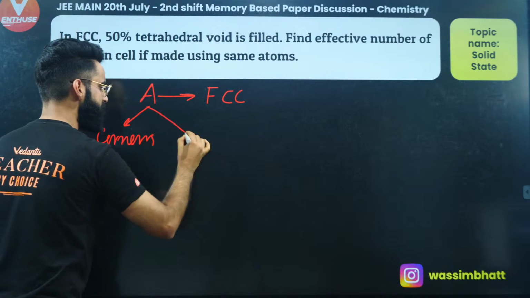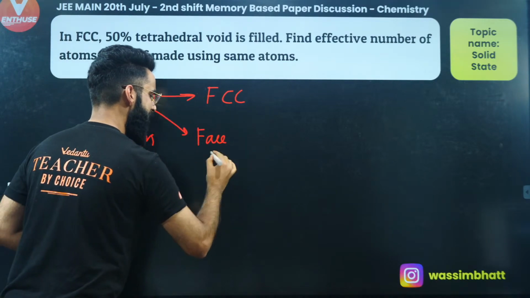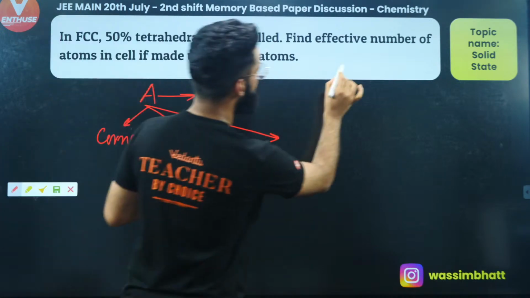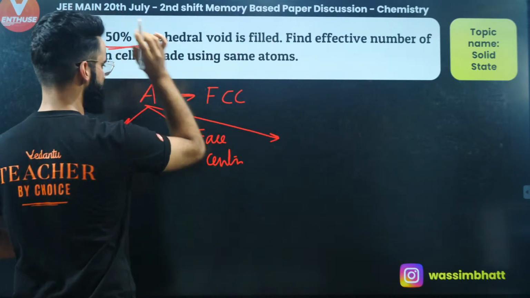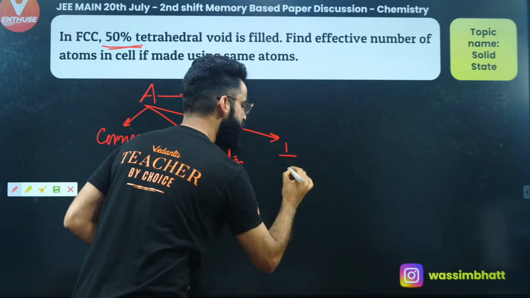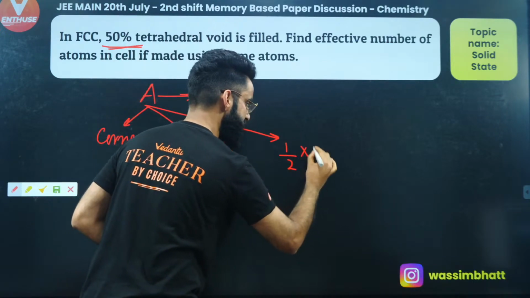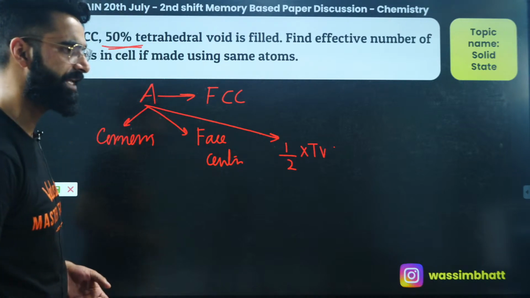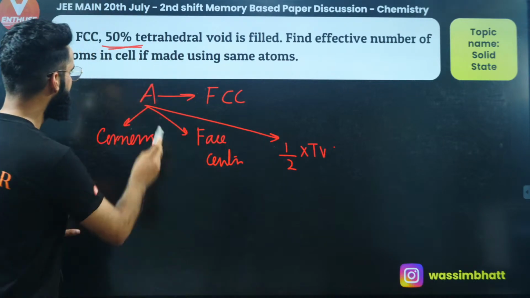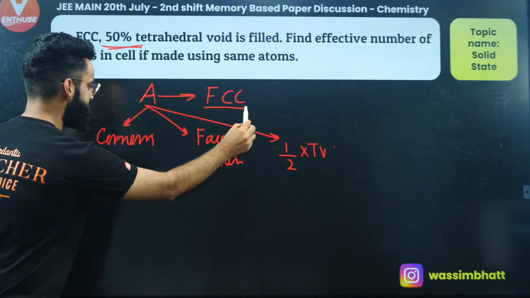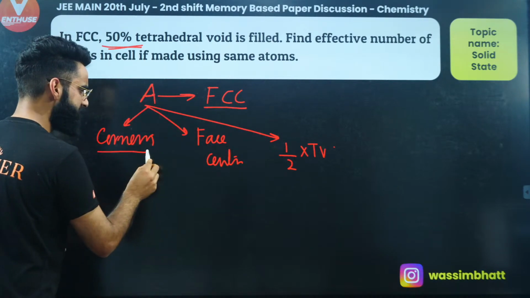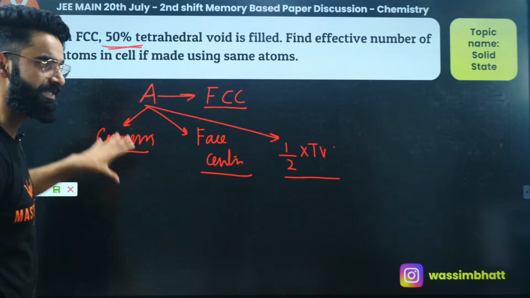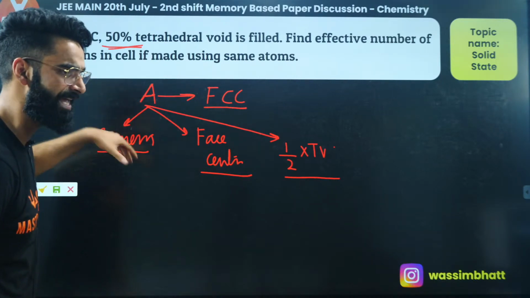Apart from the corners, it's present at the face centers. And apart from the face centers, the same element occupies 50% of tetrahedral voids, that means half of the tetrahedral voids. This is the question: I need to calculate the effective number of particles. So the element A is forming FCC, present at the corners, at the face centers, and at the same time occupying half of the tetrahedral voids. I need to see how many effective atoms of A are there in the compound.